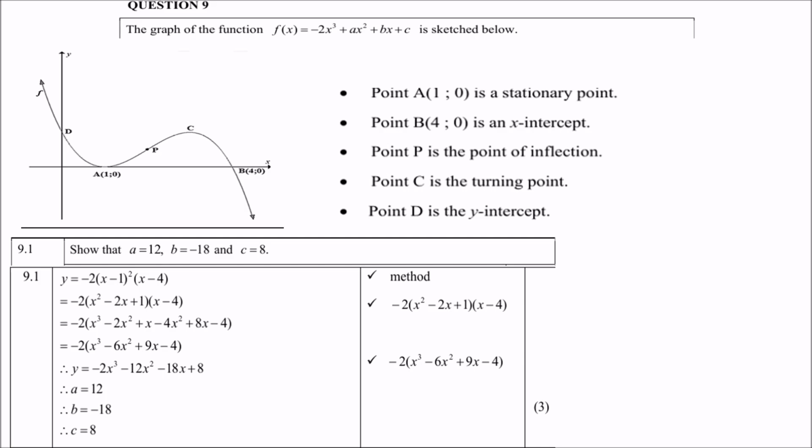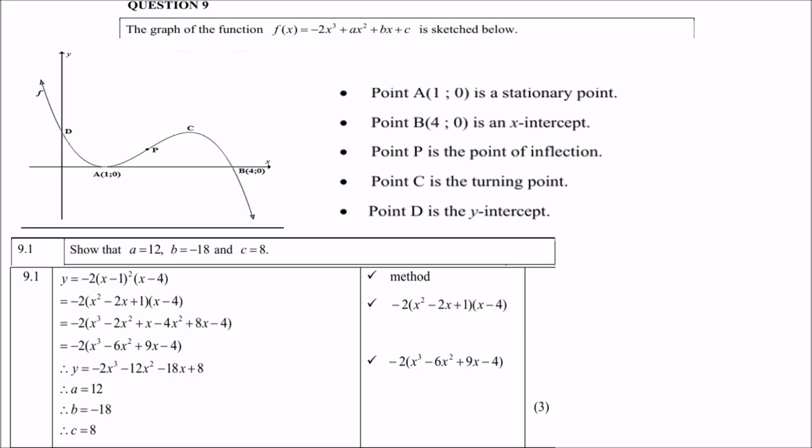So we start with y equals negative 2. The negative 2 comes from the negative 2x cubed, which was given in the formula. Then we go to point A. The x value there is a positive 1. The positive 1 comes from x minus 1, and normally at a turning point, where a graph just touches the x-axis, there are two equal roots. So it comes from (x minus 1) squared. Remember, two equal roots.